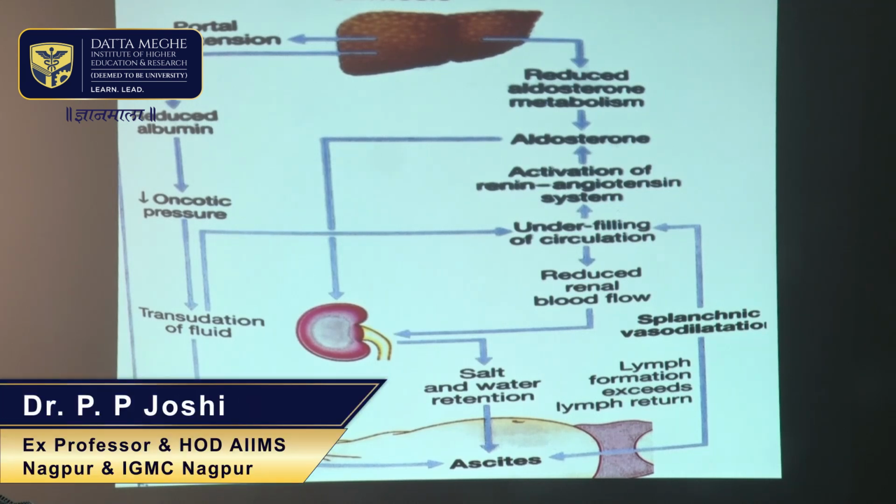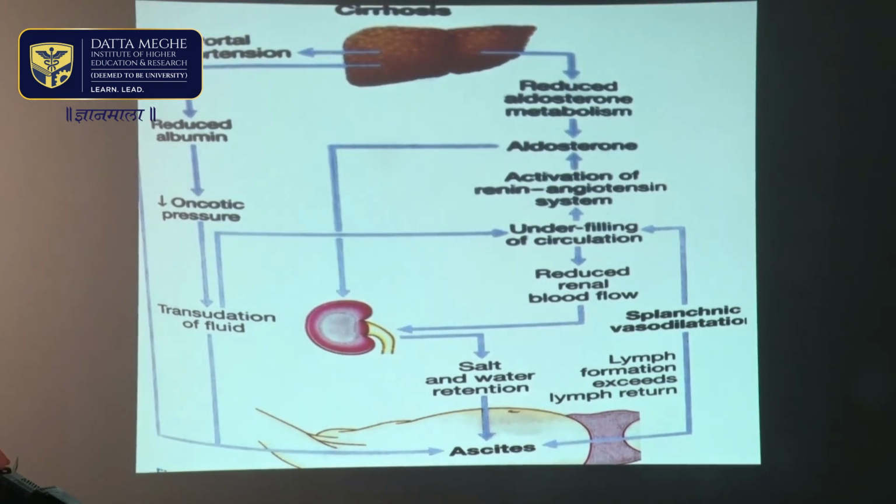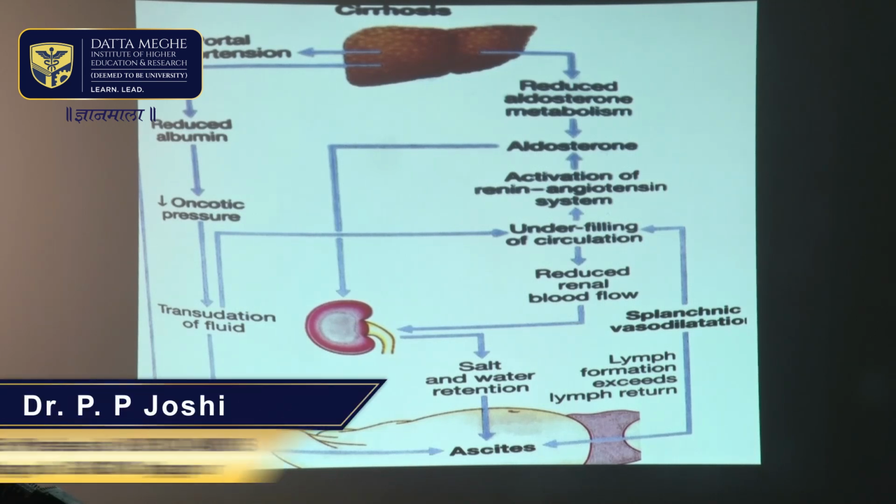But also, whenever the fluid exudes out from intravascular to the extravascular space, the intravascular volume becomes less. So the stroke volume becomes less, and when the stroke volume becomes less, the renal artery perfusion pressure drops, and this leads to activation of what is known as the RAS system.